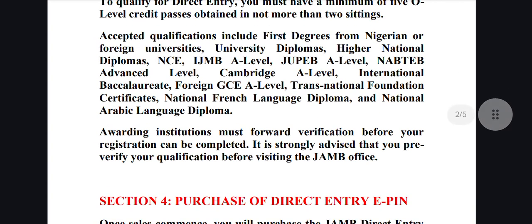So these are the A-level qualifications accepted. It may be from Nigeria or from foreign universities: university diplomas, higher national diplomas, NCE, IJMB A-level, JUPEB A-level, NAPTEB A-level, Cambridge A-level, international baccalaureate, foreign GCE A-level, transnational foundation certificates, national French language diploma, national Arabic language diploma, and all that.